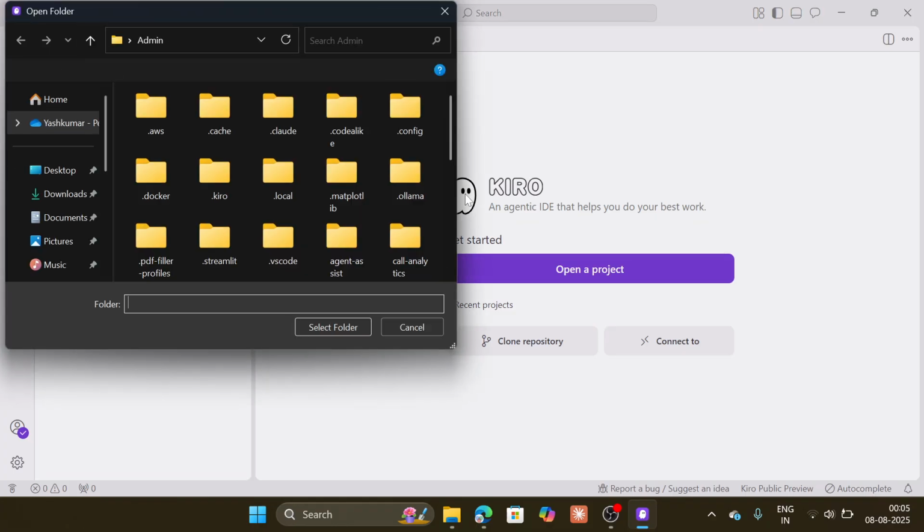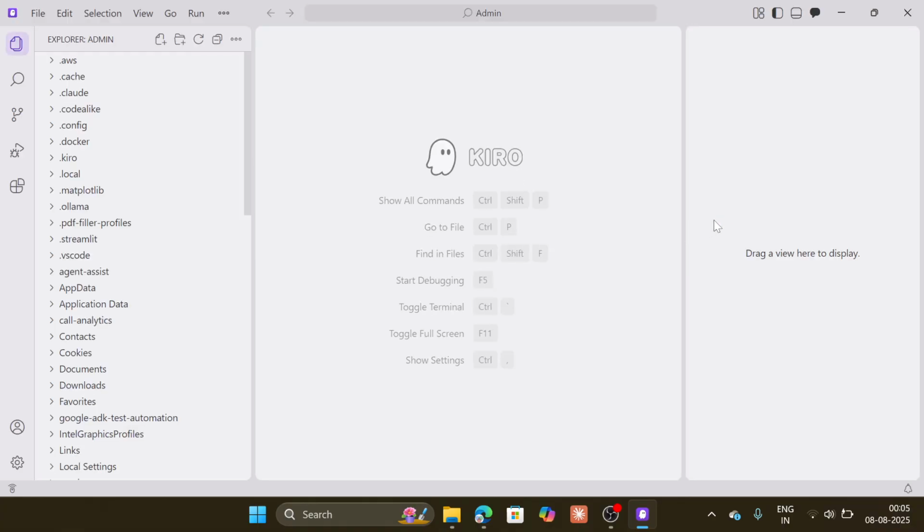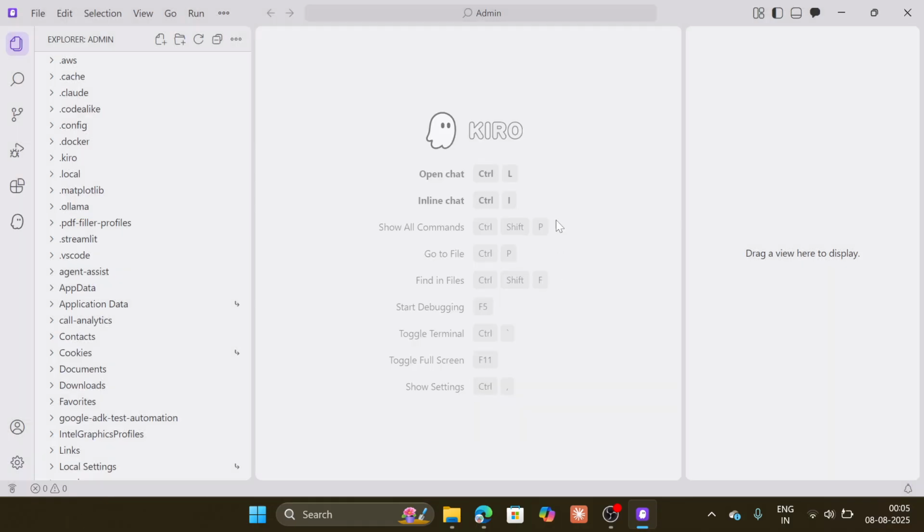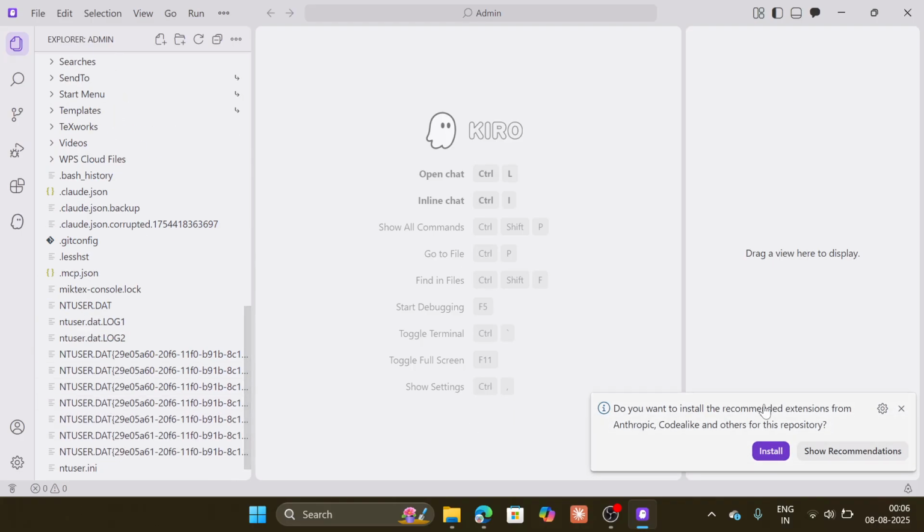Let me create one project. Here I tried to create a project. I trust this entire project. Basically, I install the extension for Anthropic, Claude Code, and other repositories.